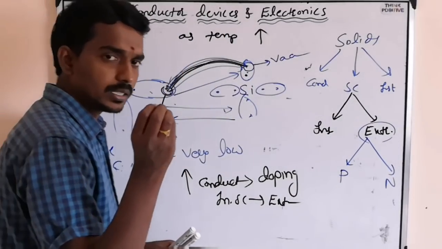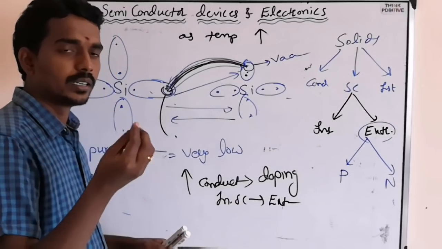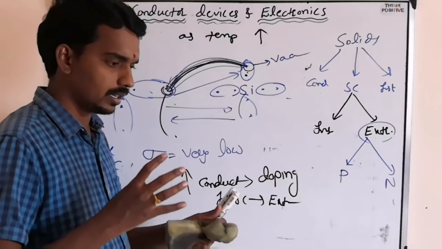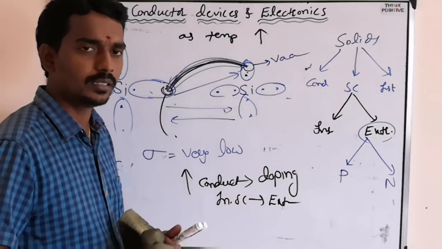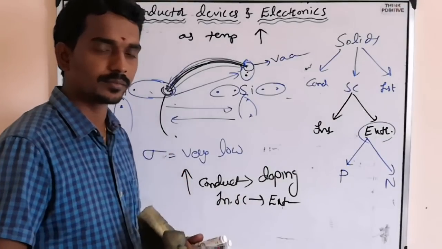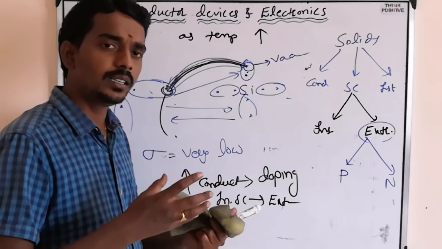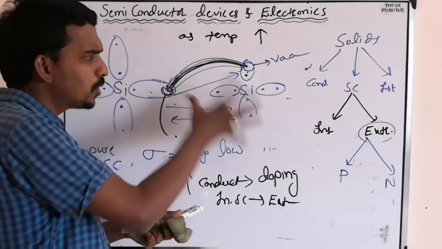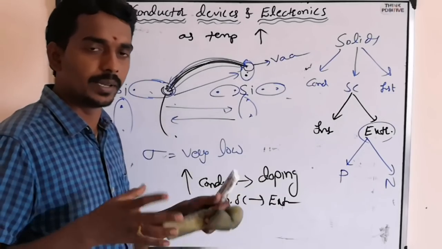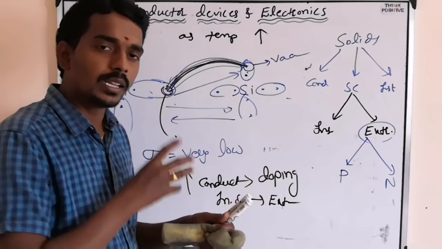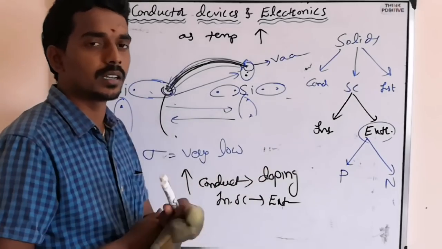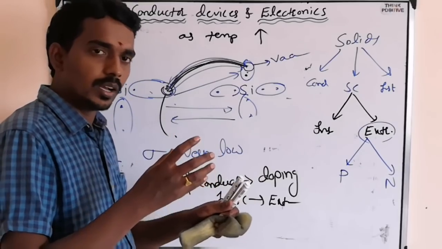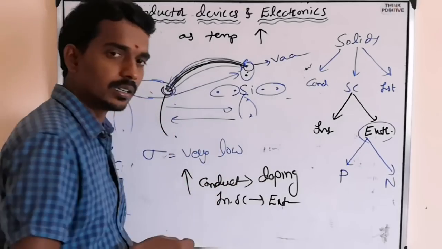But I will give you a simple introduction to doping. Doping is nothing but like polluting. I mean you are adding some other element to this intrinsic semiconductor, which is pure silicon or germanium. You add some external element, so that you are converting it into something else.